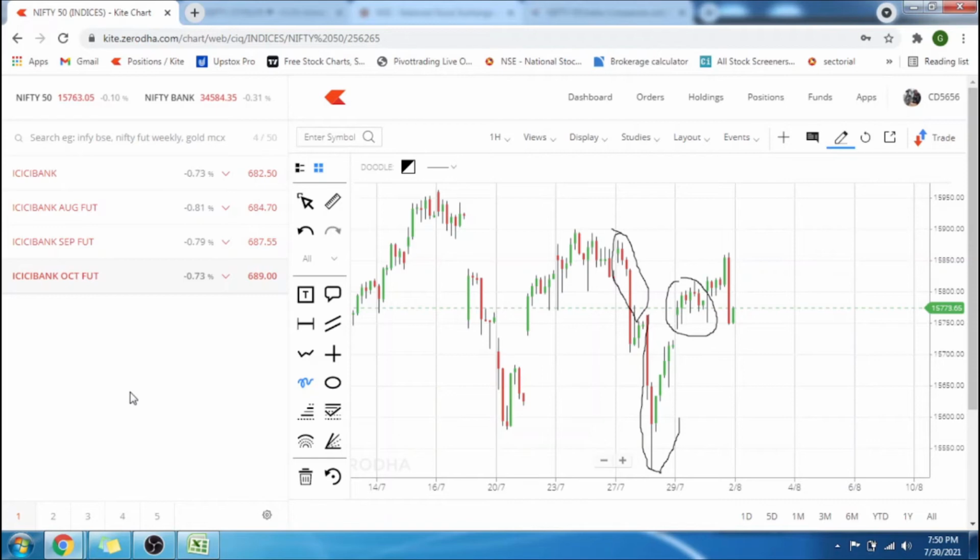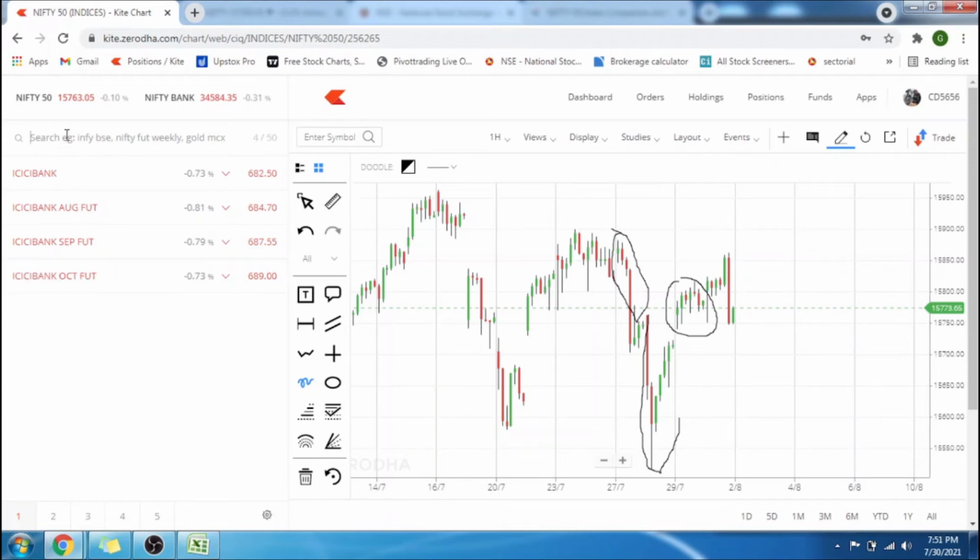Options is also same as futures, but the buying price will be low. In market, it is called as premium. I'm not going to go in deep in this because this is a whole different thing and I'm not an expert in this. I'll give you the very basics of options. In options, there are two types. One is the call option, that is CE, and other is the put option, that is PE.